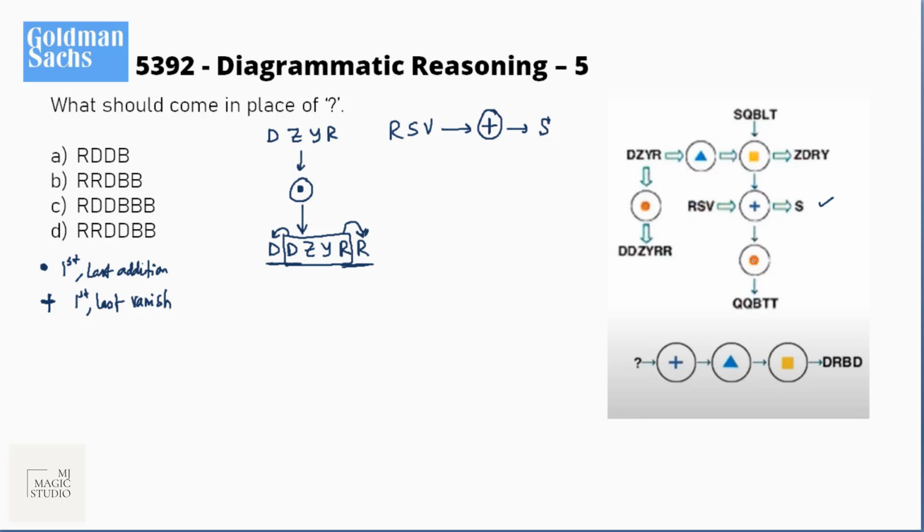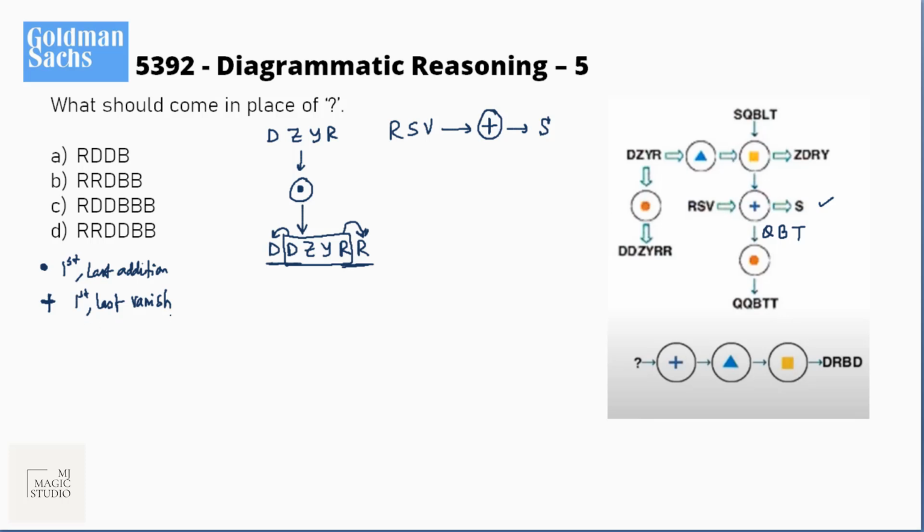QQBTT, that means it has passed through this dot converter. At this position, after plus converter, here we should have QBT only. When QBT is passed through dot converter, it becomes QQBTT. Now, QBT is the result after plus converter.